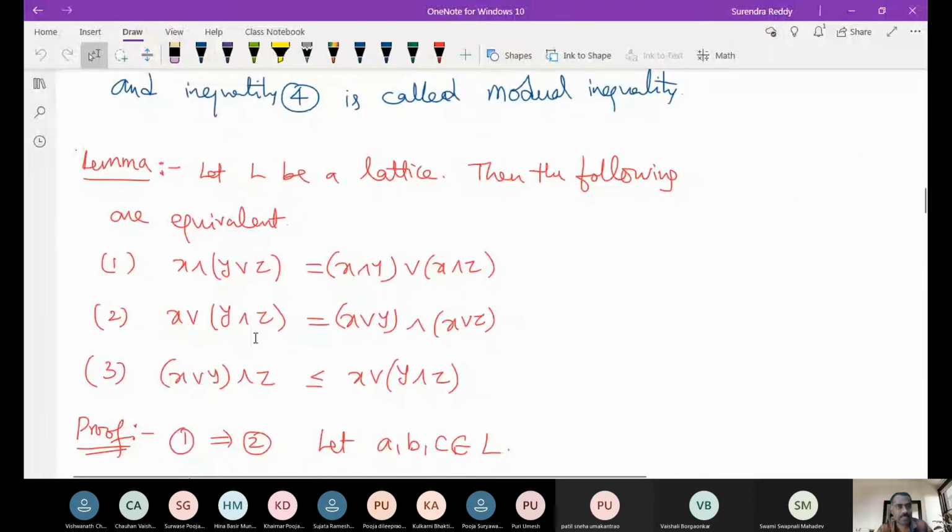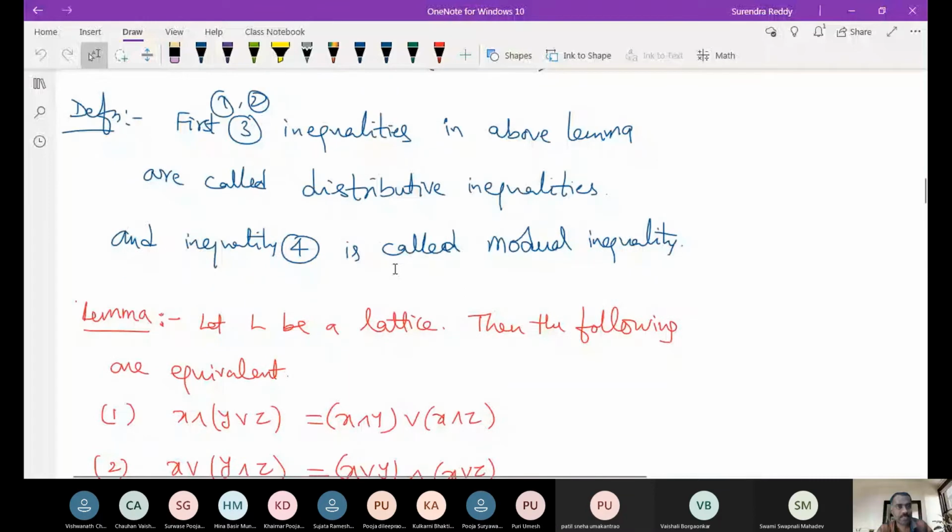X join Y meet Z is always less than or equal to X join Y meet X join Z. So this is always true.